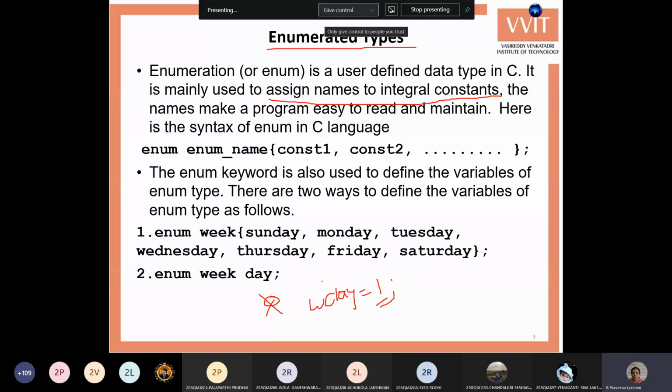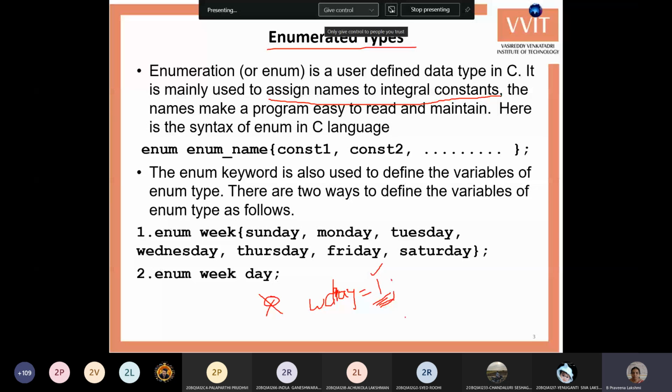But others will not know that 1 is a Monday. Because you are writing the program, you know that 1 is nothing but Monday, but the remaining people have no idea what the 1 means. They just think it is only the number 1.